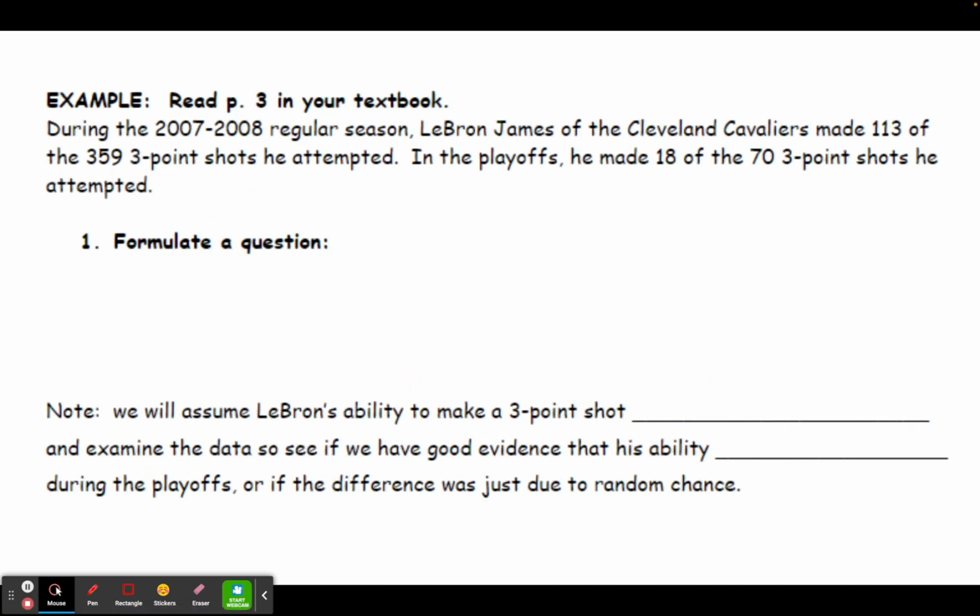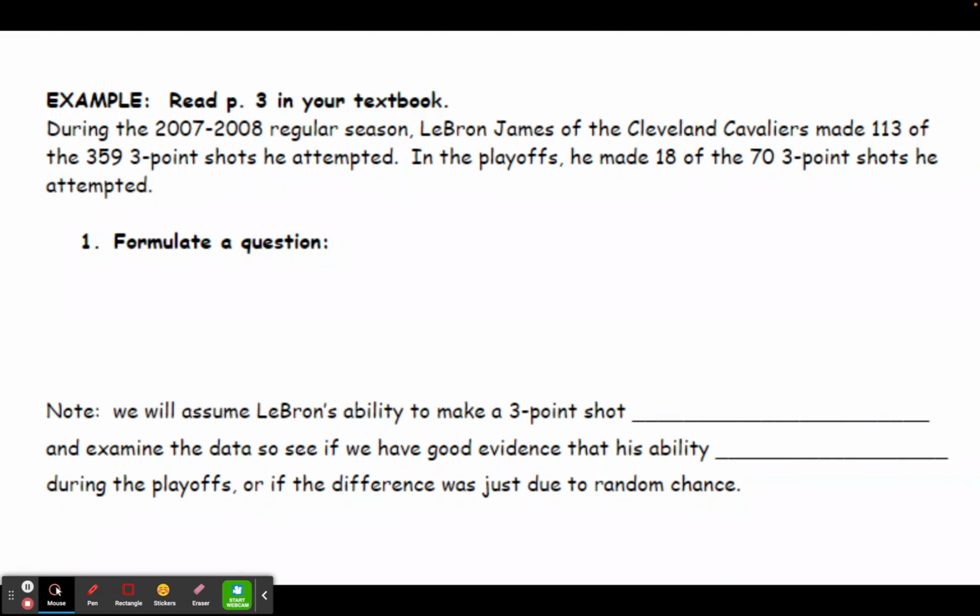So we're going to be looking today at the example of the 2007-2008 regular season and the playoffs for LeBron James. During the regular season, LeBron James made 113 of the 359 three-point shots he attempted. In the playoffs, however, he only made 18 of the 70 three-point shots he attempted. And this led sports analysts to think that LeBron choked during the playoffs because his performance there didn't seem to live up to his performance during the regular season.